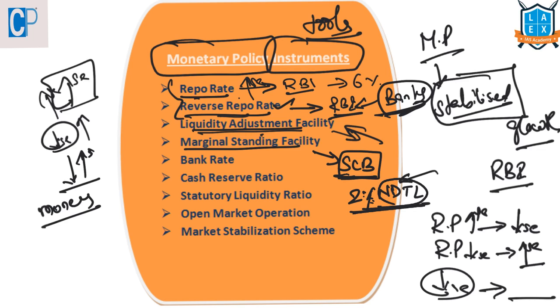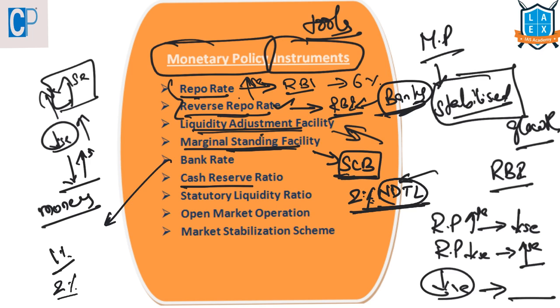Next, bank rate. This bank rate is 1% higher than the repo rate that is charged by the RBI when it gives loans to the commercial banks. Here it is different from this MSF because here this is a long-term loan and it is applicable for all the commercial banks, and there is no limitation like the banks have to borrow only 2% of their NDTL, and this MSF is for a short-term loan.